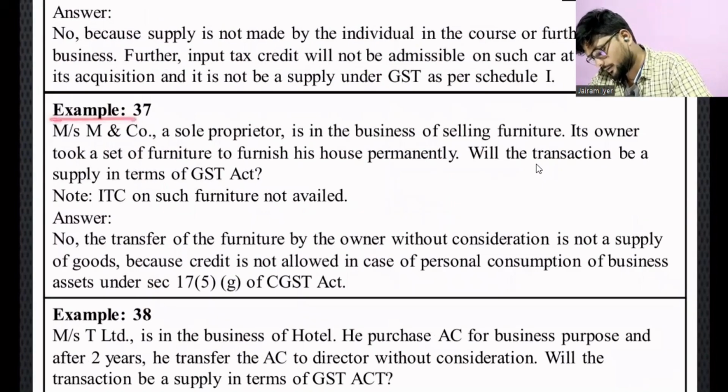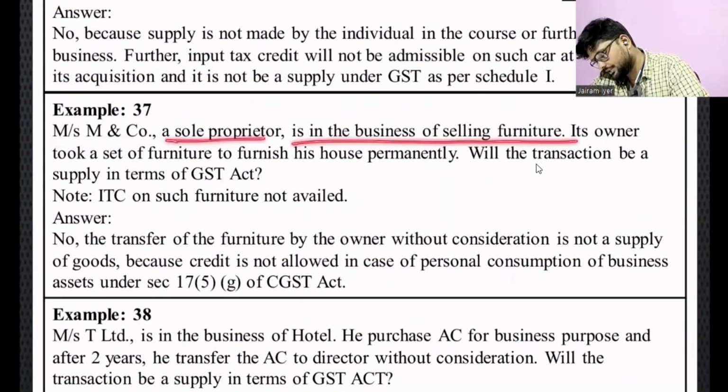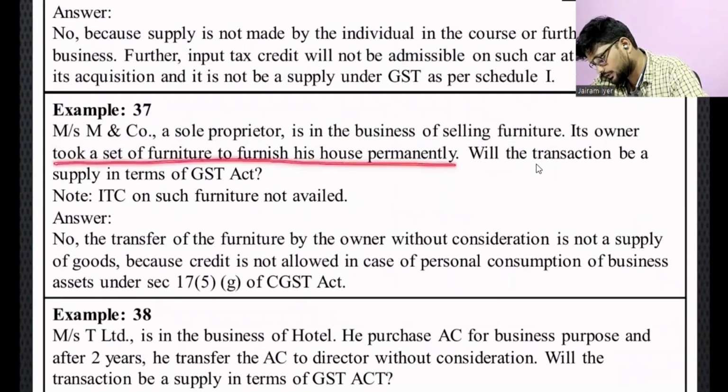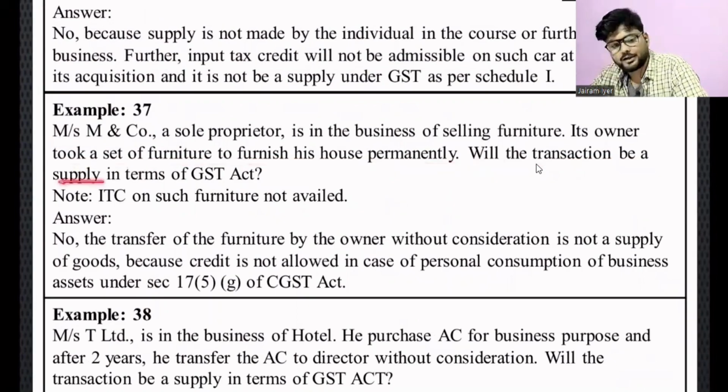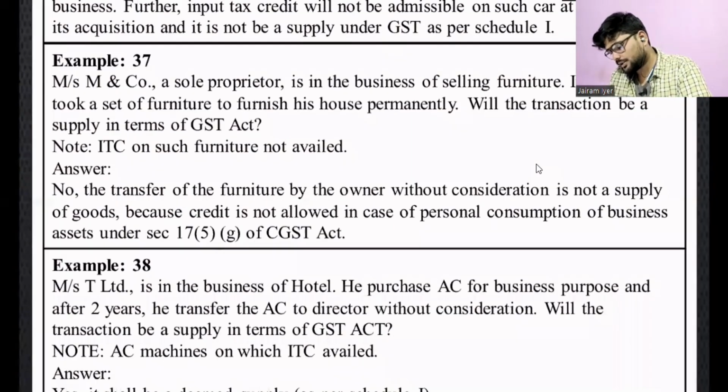Next example, Mrs. M and Company, a sole proprietor, is in the business of selling furniture. Its owner took a set of furniture to furnish his house permanently. Will the transaction be a supply in terms of CGST? Note, ITC on such furniture is not available. In this also not, correct? Because it is not in the course or furtherance of business. Correct. Here, the ITC part will not play any important role.